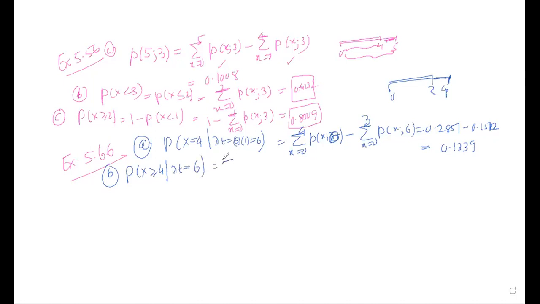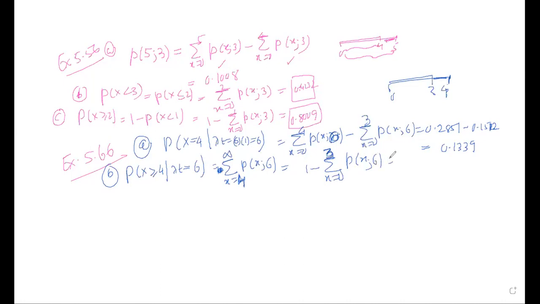So that is the summation of x equals 4 to infinity of p of x and 6, which is equal to 1 minus the summation of x equals 0 to 3 of p of x and 6, because greater than or equal to 4 means 4 is included here, so here it is 3.